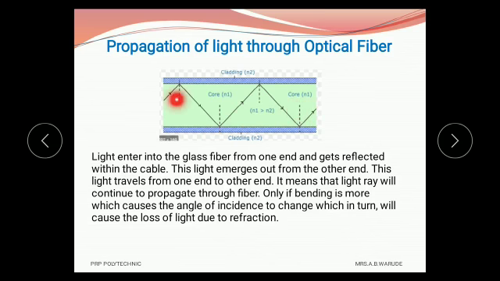When a beam of light is focused on the end of the cable, the angle of incidence of light is greater than the critical angle, and therefore total internal reflection takes place, and the light beams are reflected through the surface of the fiber cable as shown in this diagram, and the beam bounces back and passes through the cable and exits at the other end.